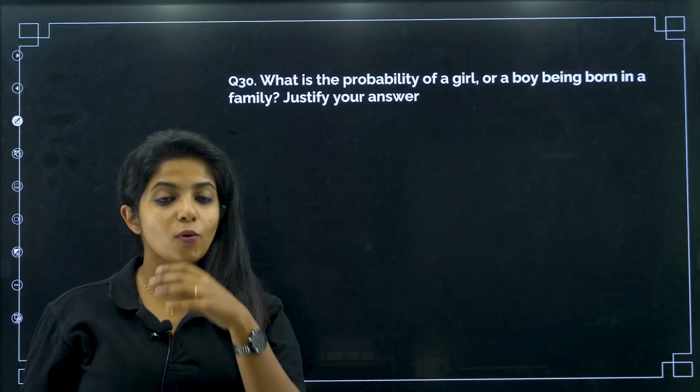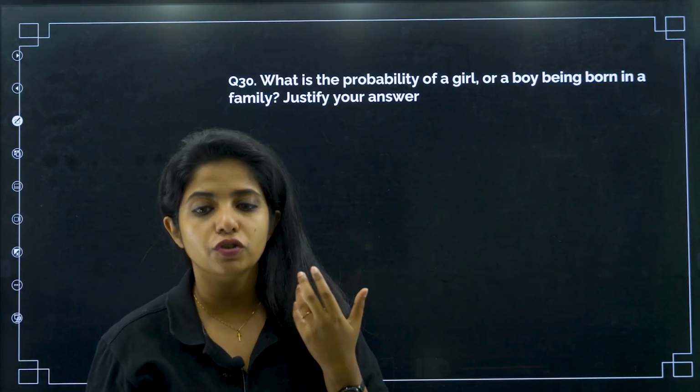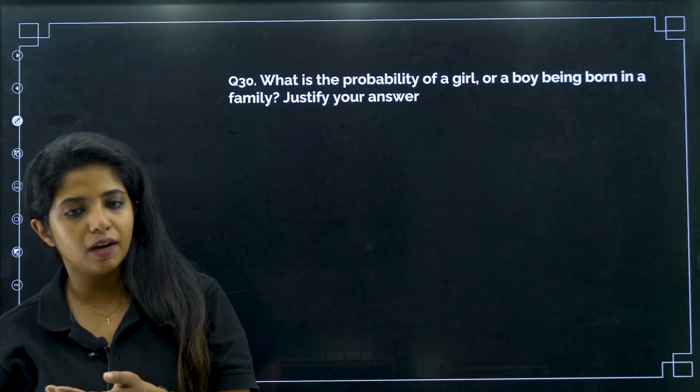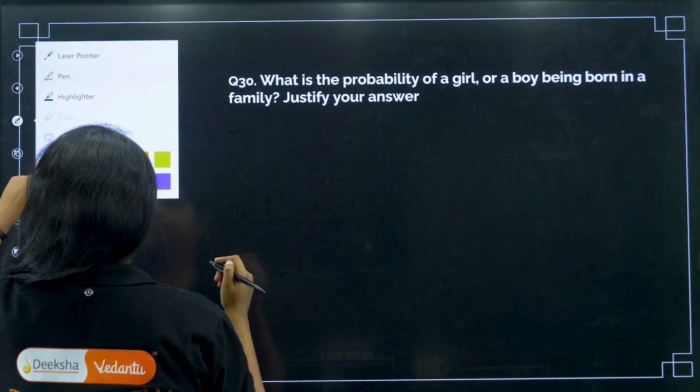But no one can actually predict the sex of a child. Why? Because there is a 50% chance that it can be a girl or it can be a boy. Now I'll tell you why.